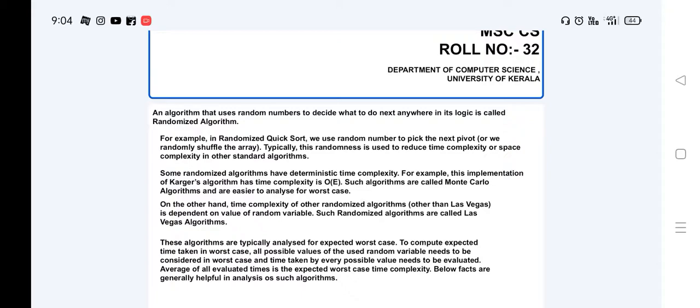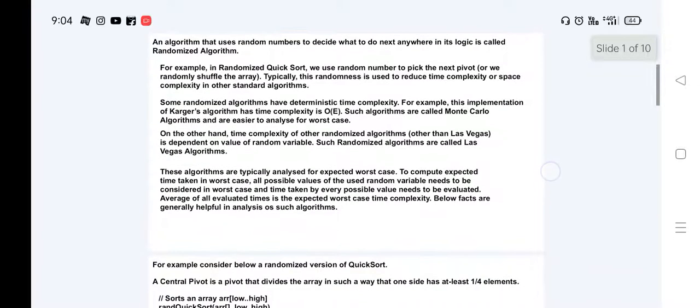For example, in randomized quicksort, we use a random number to pick the pivot, or we randomly shuffle the array. Typically, this randomness is used to reduce the time complexity or the space complexity in other standard algorithms. Some randomized algorithms have deterministic time complexities. For example, the implementation of Karp's algorithm has time complexity O of E. Such algorithms are called Monte Carlo algorithms and they are easy to analyze for the worst case.